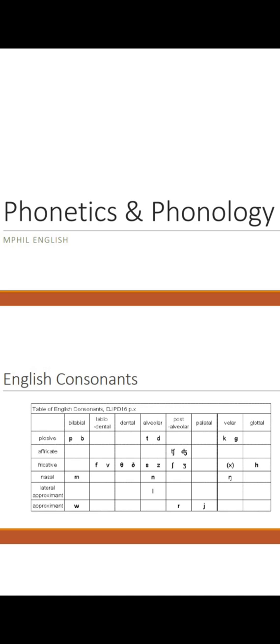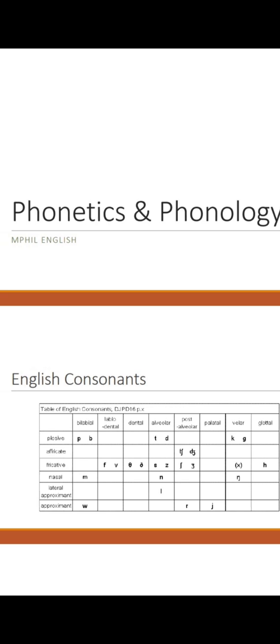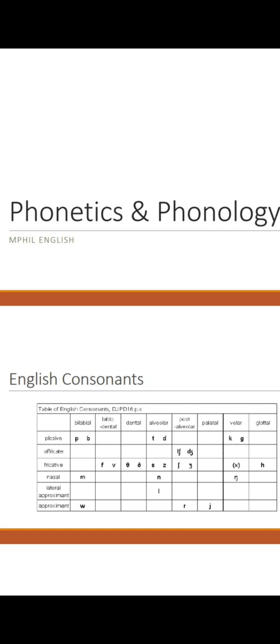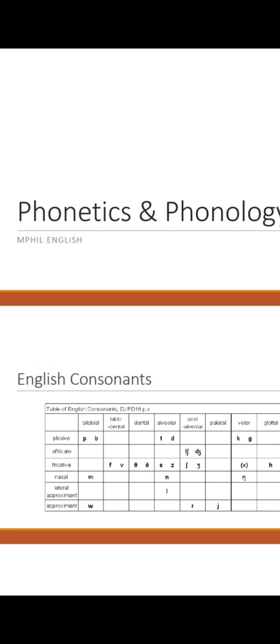P and B are bilabial as well as plosive sounds. Because it is bilabial, to produce this sound our upper and lower lips come together, and there is blockade of air in the oral cavity, so it is a bilabial plosive sound.